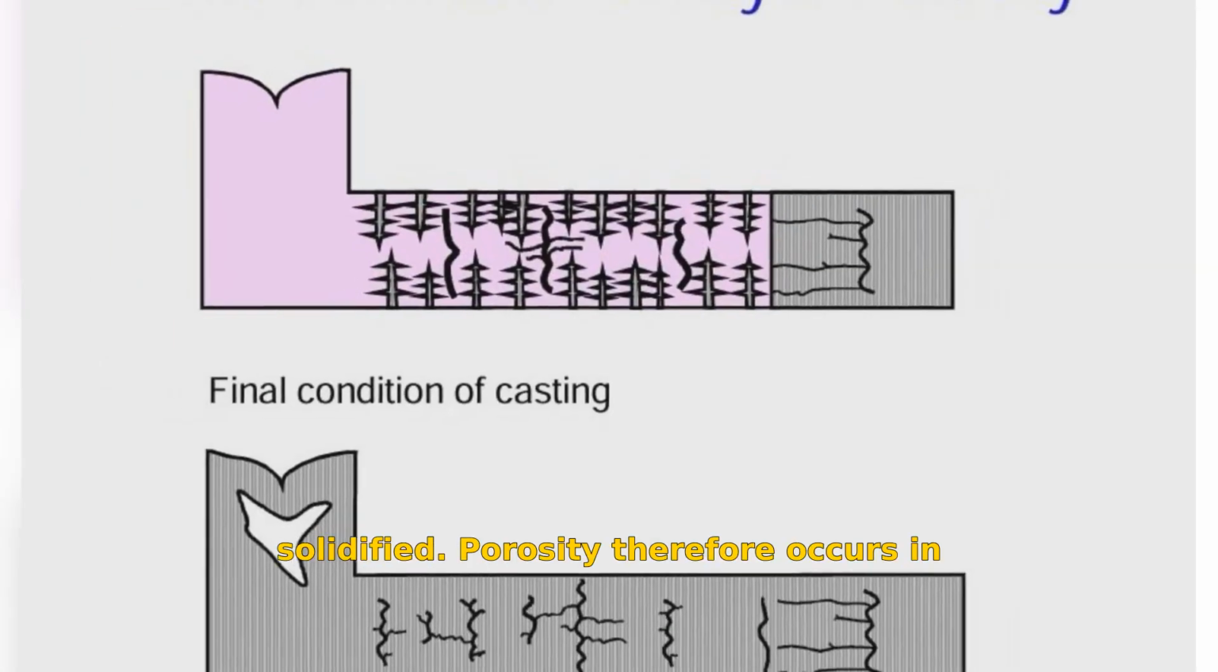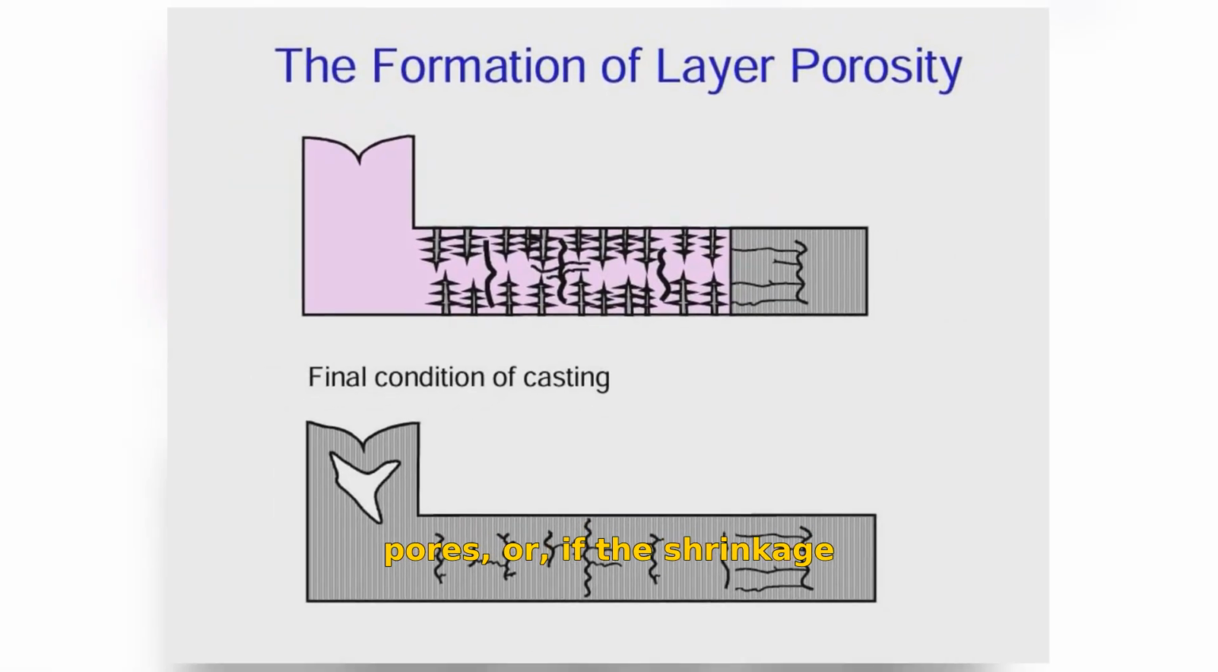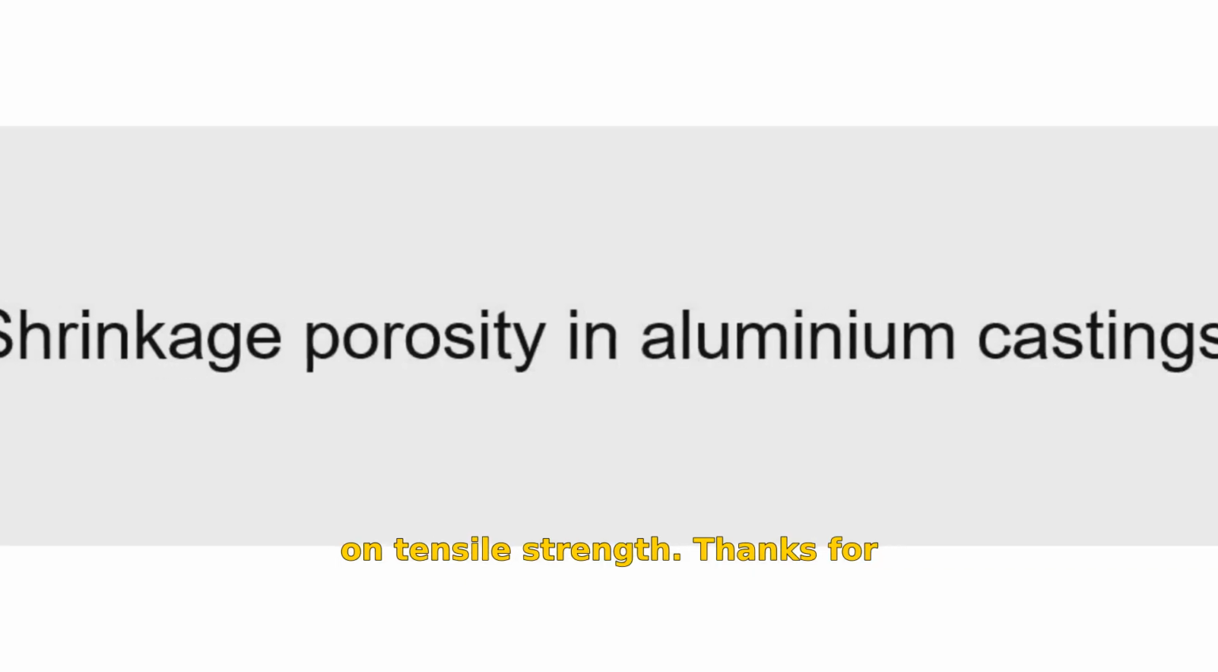Porosity therefore occurs in a sprinkled array of fine pores, or, if the shrinkage conditions are more severe, in an array of layers. This is shown schematically here in the final casting. The dendrites tend to bridge a region of layer porosity, effectively sewing it together with closely spaced threads. As a result, layer porosity does not have a dramatic effect on tensile strength.